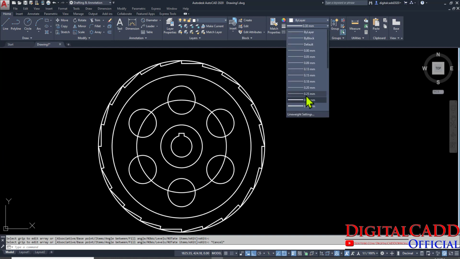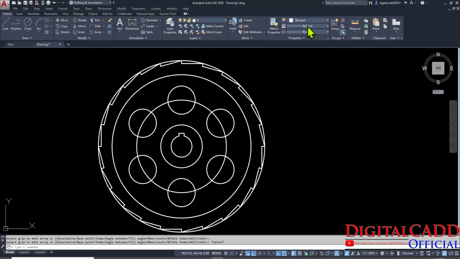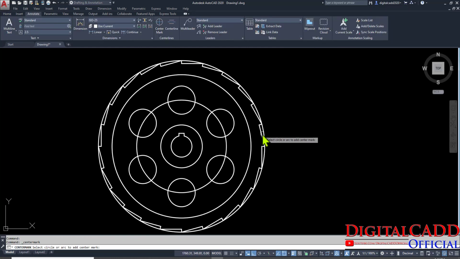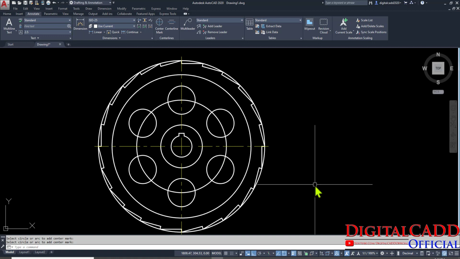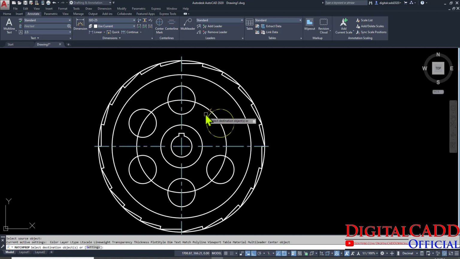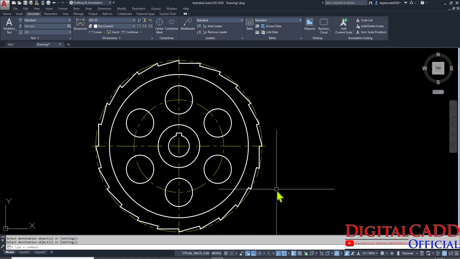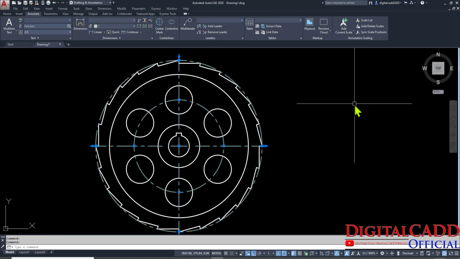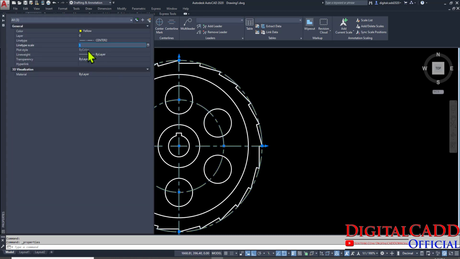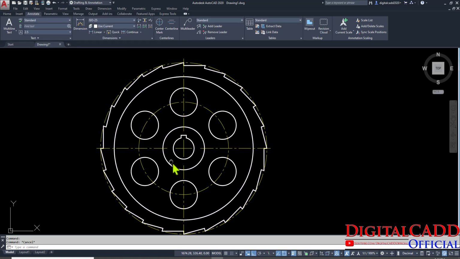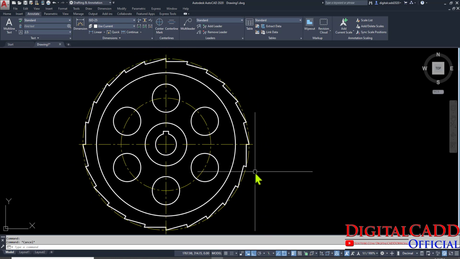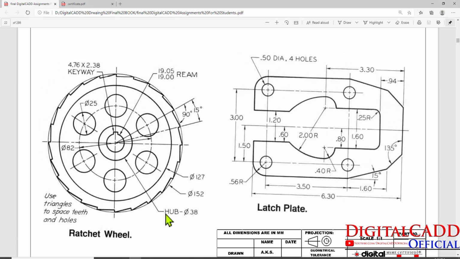Now let's select this layer option and yellow color. Go to annotate, center mark. Here you can see we have MA for match properties, like this one and this one and this one. Here you can see we have all done it. If you want to scale them, then select them all, press Ctrl+1, make it 0.6, 0.5, whatever you need. Here we have created ratchet wheel also.